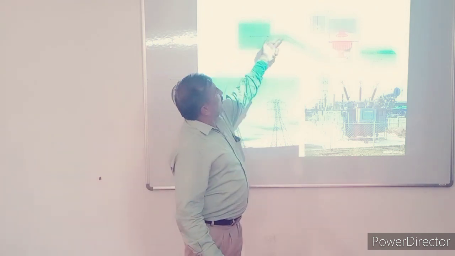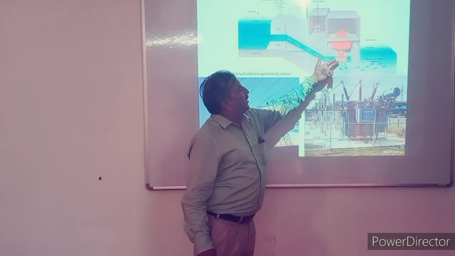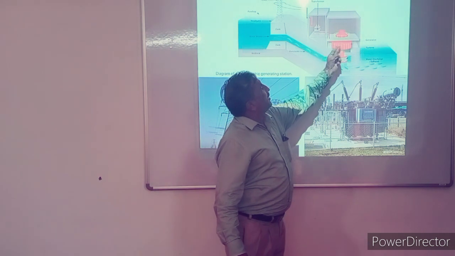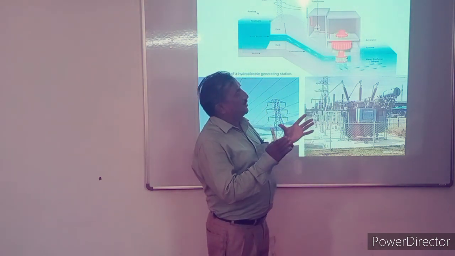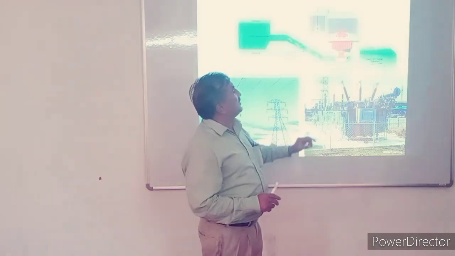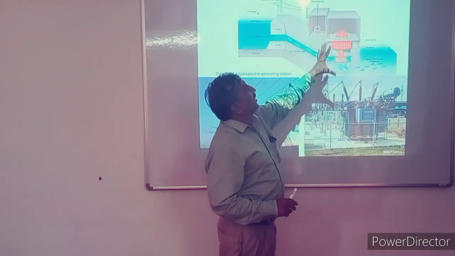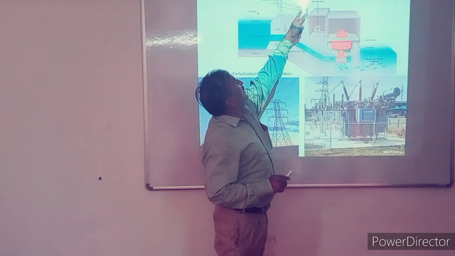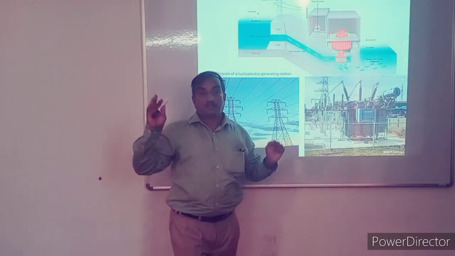This is the water flow, with very high pressure. When the water comes, the turbine rotates. That's why this generator armature, this generator turbine or axle, rotates in the magnetic field, and automatically the electric energy is generated, and this electric energy is carried through line wires.